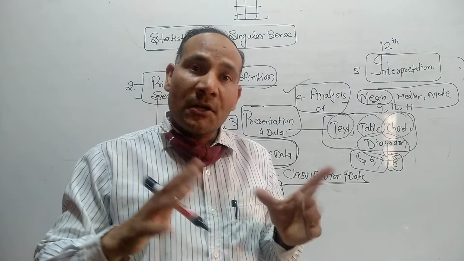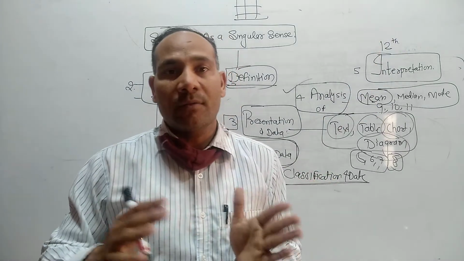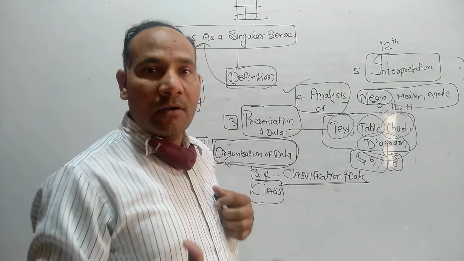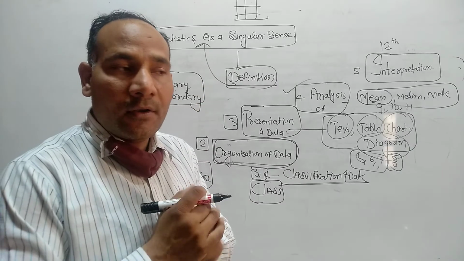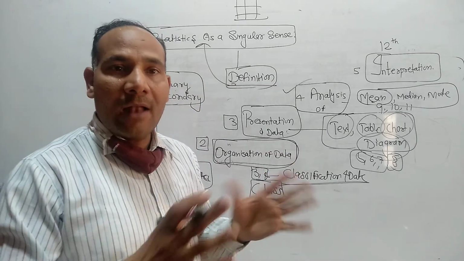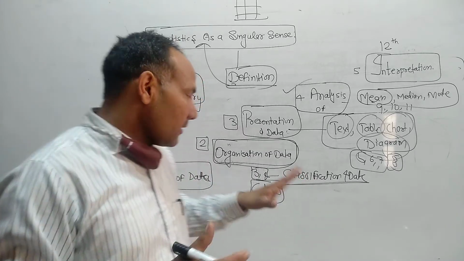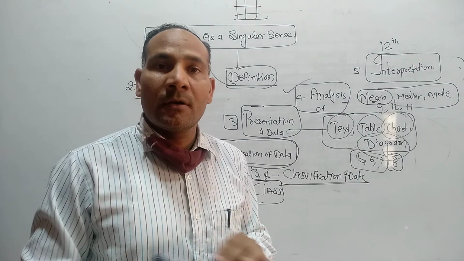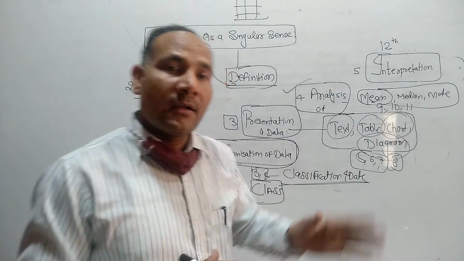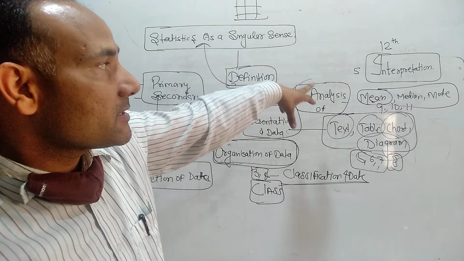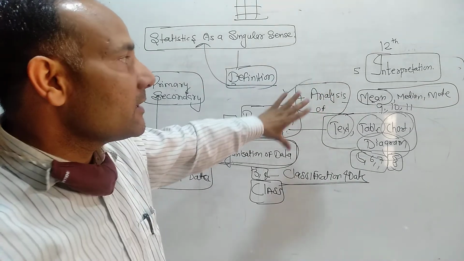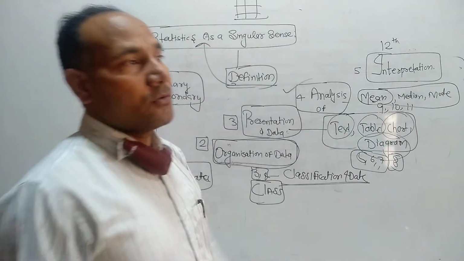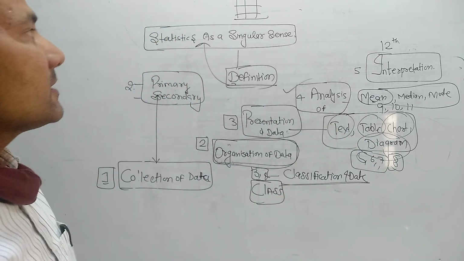Then the government launches various schemes to control crime, to boost the energy of the people, and to provide COVID shields or medicine to help people, like oxygen. From collection, organization, analysis and then interpretation, it decides where to provide more oxygen and in which state. This is done with the help of the statistics department and all this study. The last point is interpretation, meaning the final result and final conclusion. So that was the definition in the singular sense.